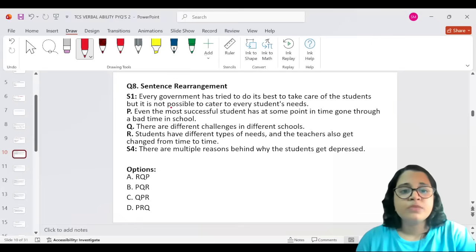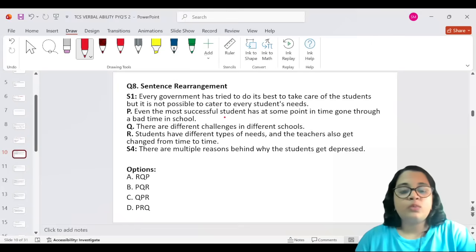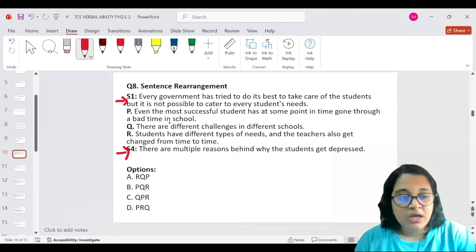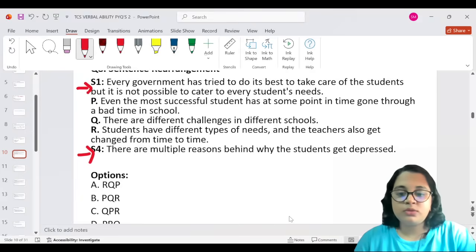Next question. This is a sentence rearrangement question, and what you are expected to do here is this: sentences S1 and S4 are correct. They are in the right place. And you have three other sentences P, Q, and R, and you must reorder them in a way that makes sense. Let us read it and find out which order would be the most correct one.